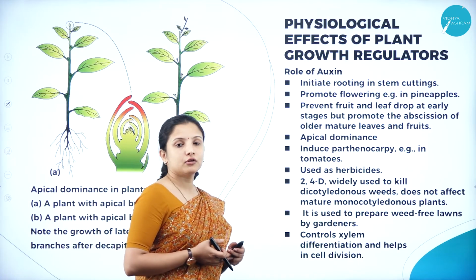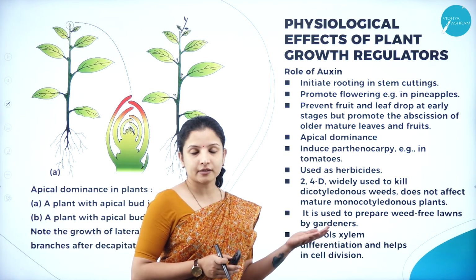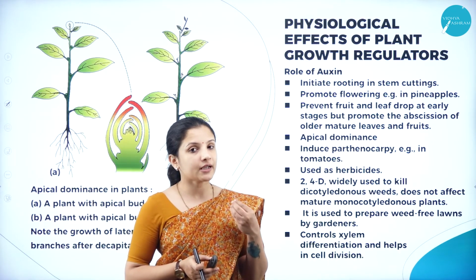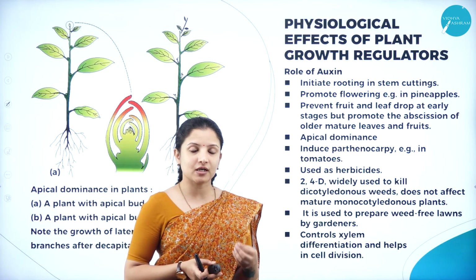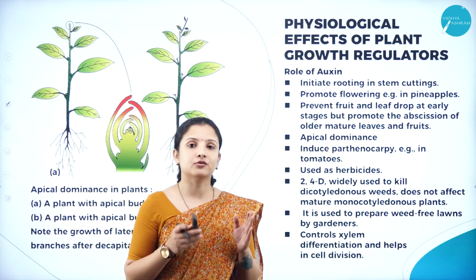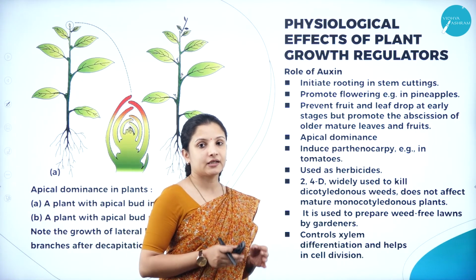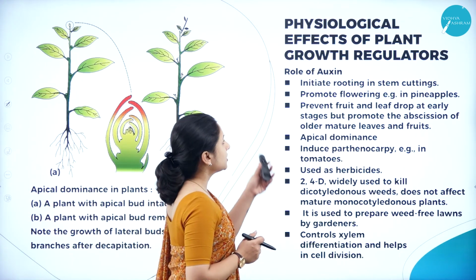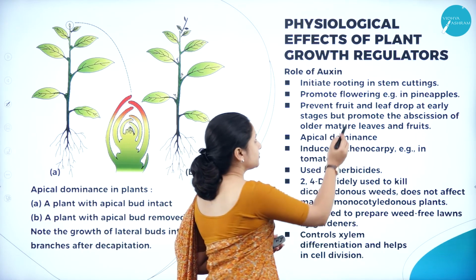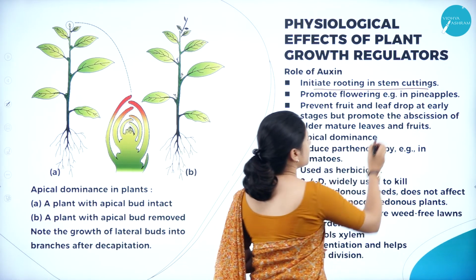So what is the role of auxin? We first understood that auxin is used in agriculture as well as in horticulture. So what is its exact role? Why is it used in agriculture and horticulture? We shall see. It is used because auxins will initiate roots in stem cuttings.